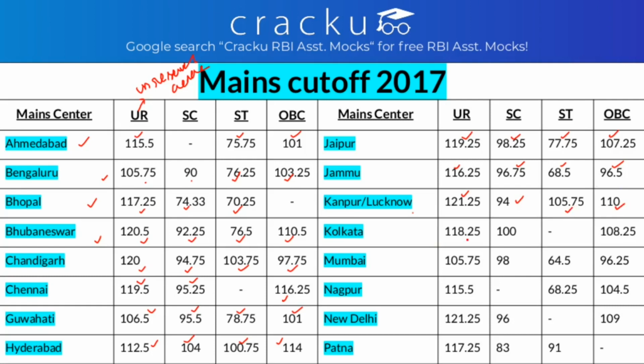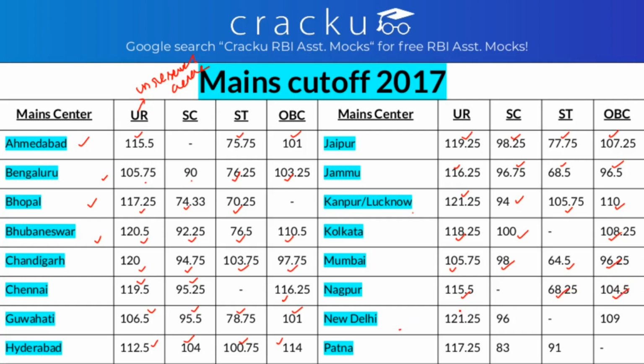In Kolkata, the cutoff for general is 118.25, for SC it is 100 and for OBC it is 108.25.